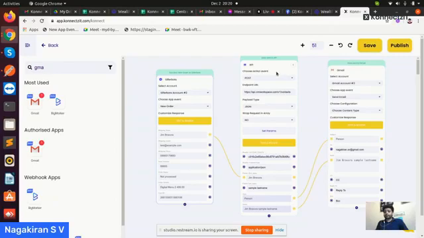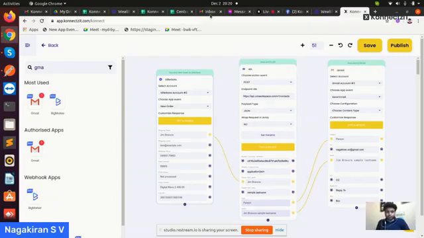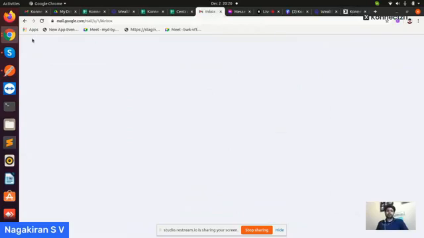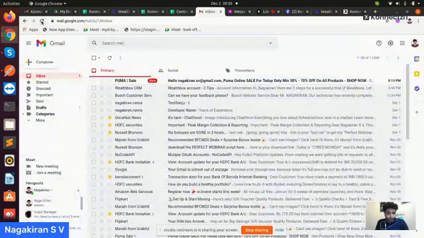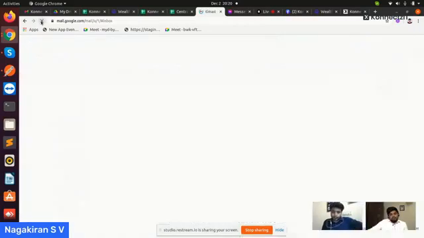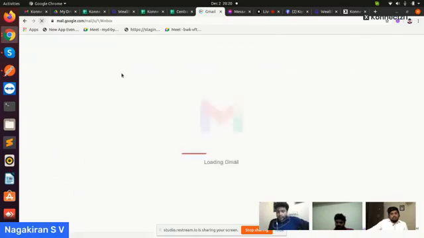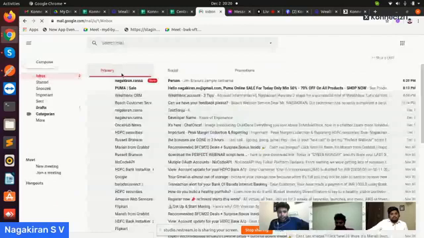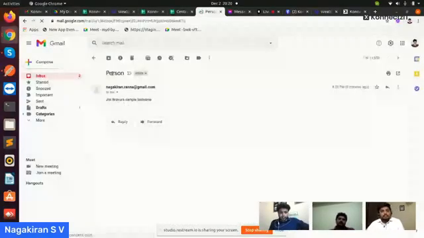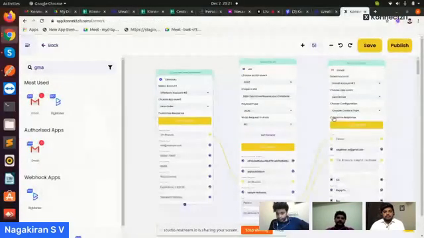So I have received a Gmail. Now I will go to my Gmail. I will refresh. So this Gmail I got from Connexit. The object is person, and the value is what I received from the API module which I connected. Now if you publish this, whenever a Silverbot new order gets triggered, a contact will be created in Wealthbox and you will get a Gmail.